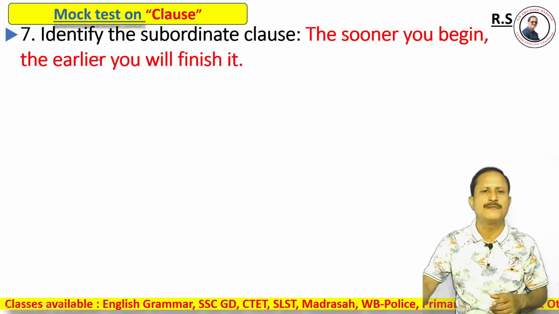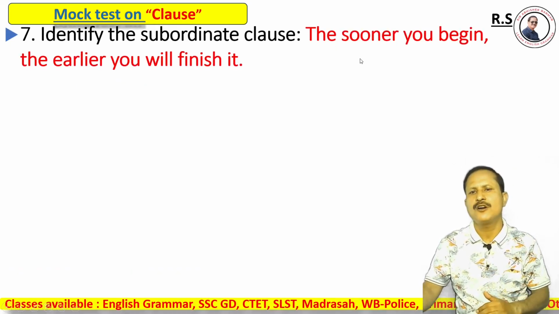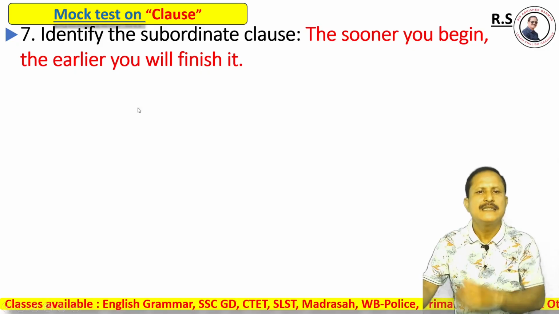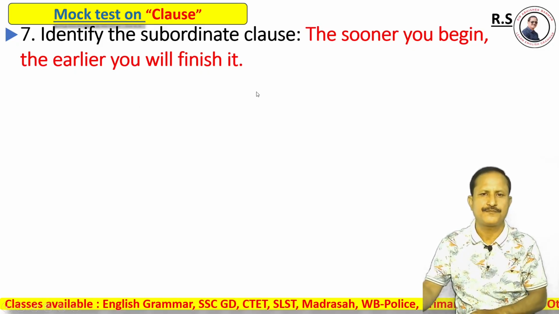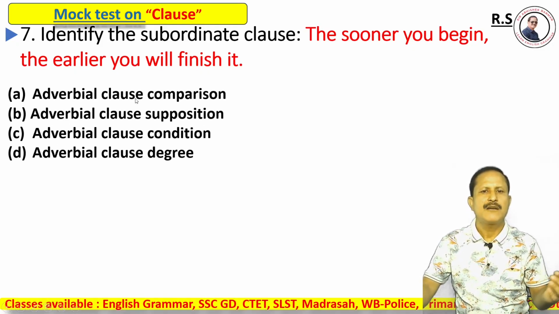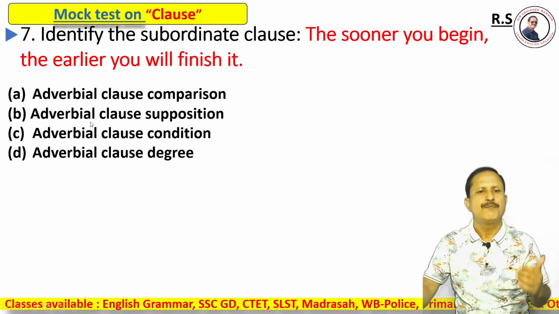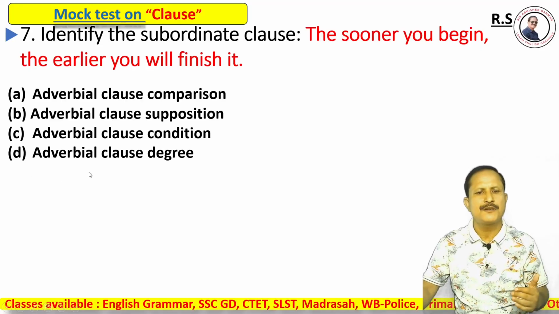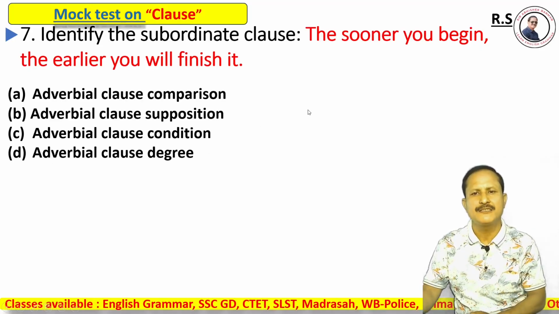Now, question number 7. Identify the subordinate clause. The sooner you begin, the earlier you will finish it. Options: option A, adverbial clause of comparison; option B, adverbial clause of supposition; option C, adverbial clause of condition; option D, adverbial clause of degree.